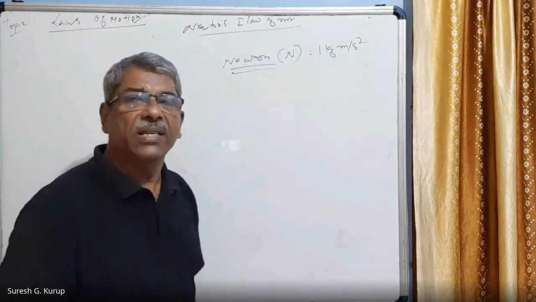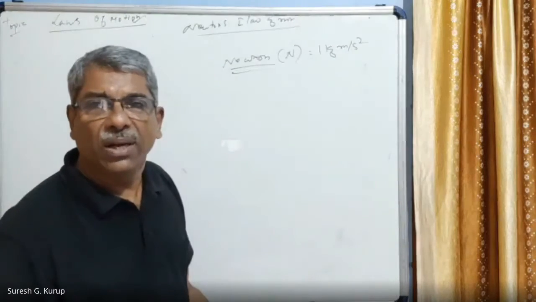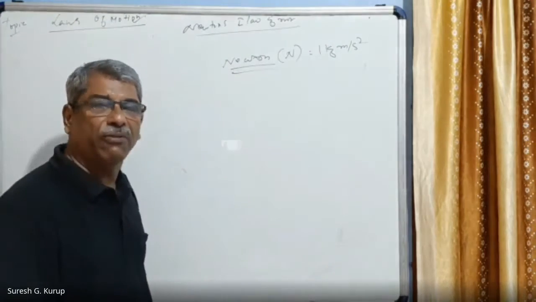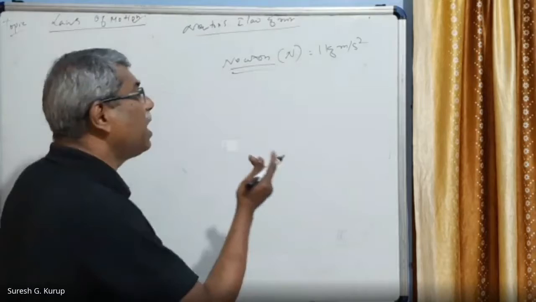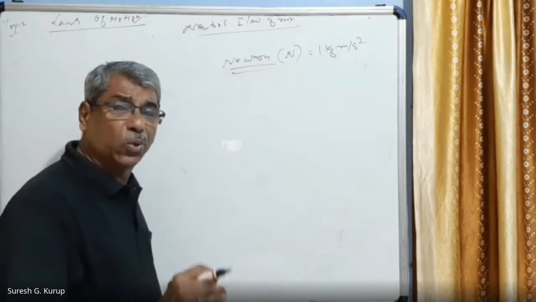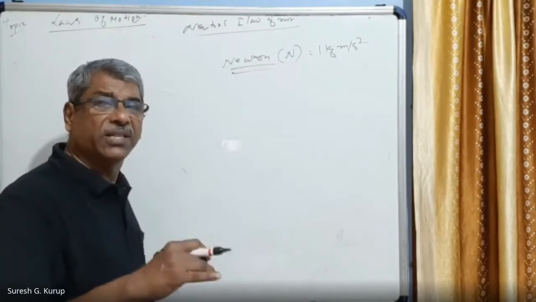Next is the CGS system. The absolute unit of force in the CGS system is dyne.